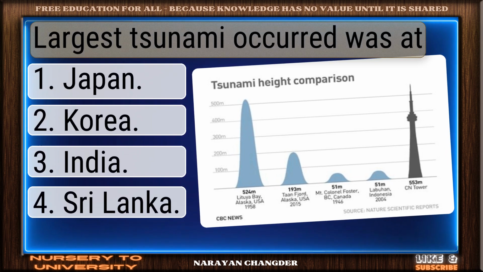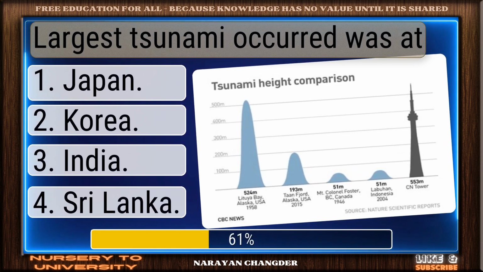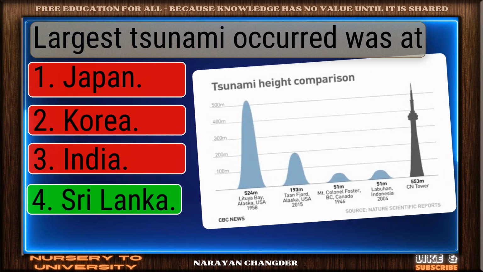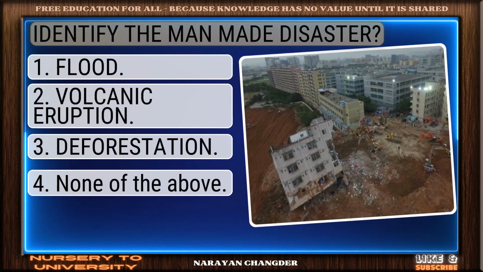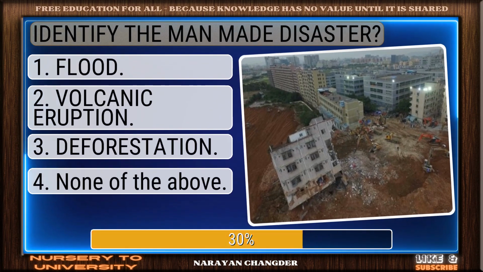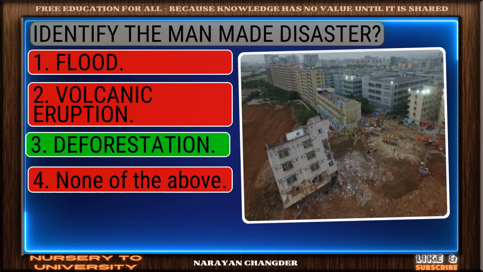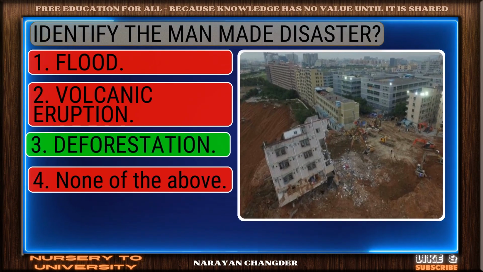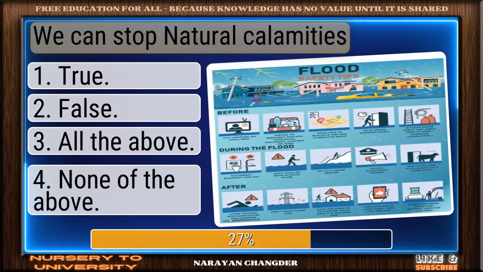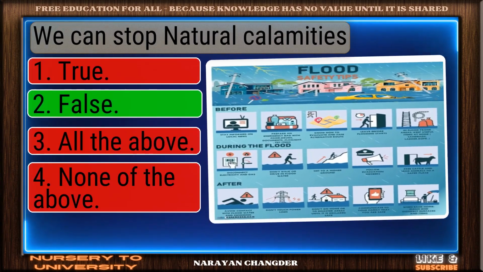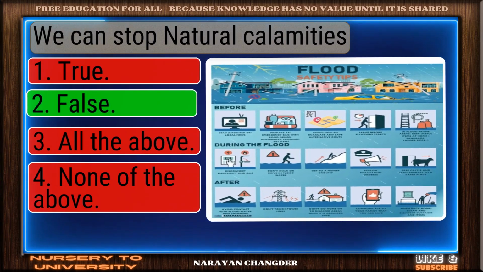Largest tsunami occurred was at. Good job. Your answer Sri Lanka works well here. Identify the man-made disaster. Correct. Deforestation is the right answer. We can stop natural calamities. Valid point. False is true.